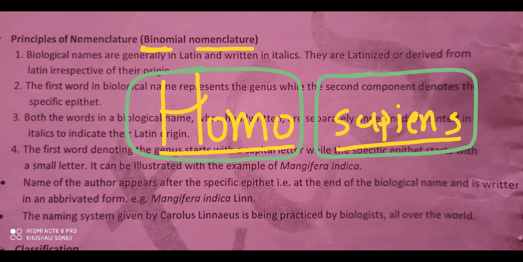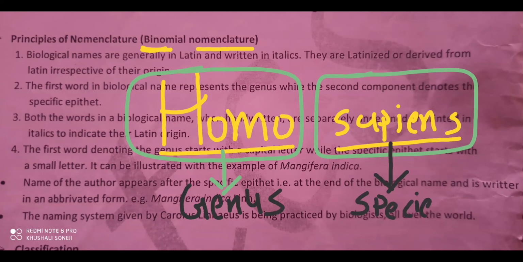So remember, in a biological name or scientific name, two names are there. The first name we call genus. The first name always we call which one? Genus. The second name we call species or specific epithet.